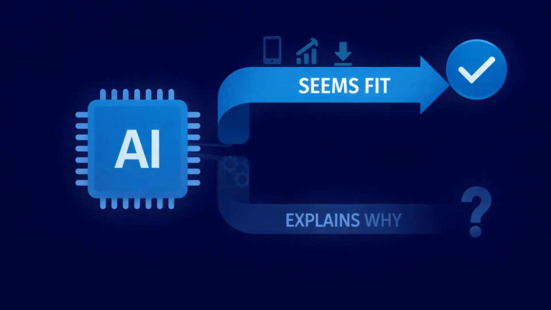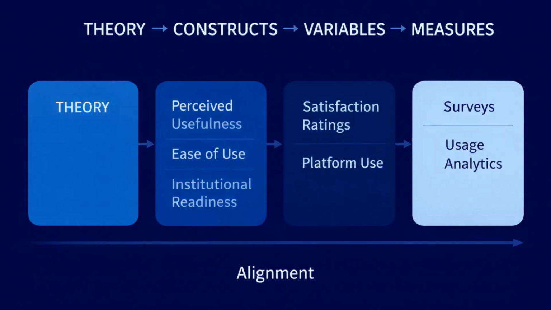Now consider a theory that shares surface features with the phenomenon, but does not explain the mechanism embedded in the tension. A general technology adoption theory may appear aligned because the study involves AI. From that theory, constructs might include perceived usefulness, ease of use, and institutional readiness. Variables might include satisfaction ratings and frequency of platform use. Measures might include surveys and usage analytics.